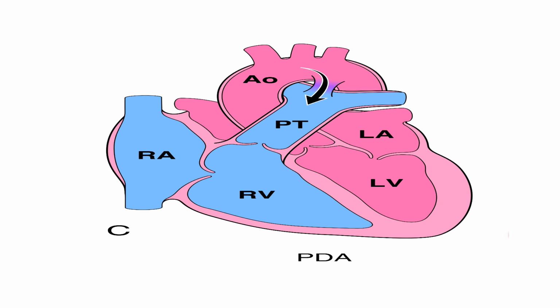So what happens if the ductus arteriosus is patent? There will be continuous flow of blood from the aorta to the pulmonary trunk, and from the pulmonary trunk it goes to the lungs, gets oxygenated, and from there it comes back to the left heart. So there will usually be no cyanosis.